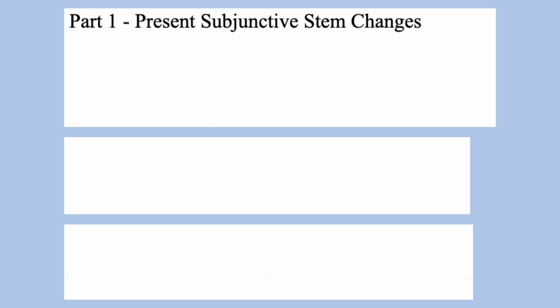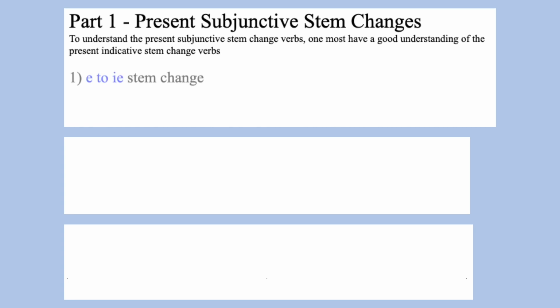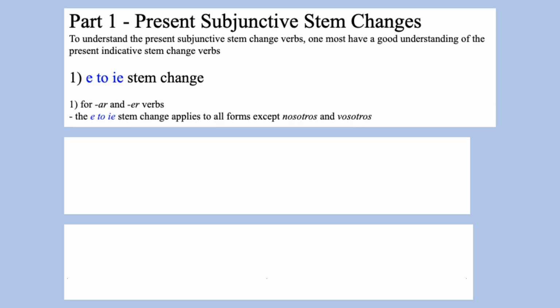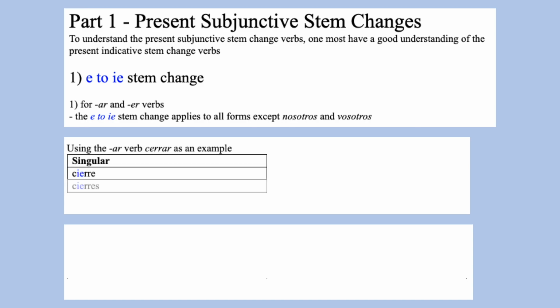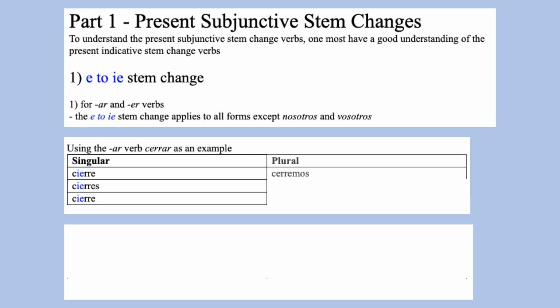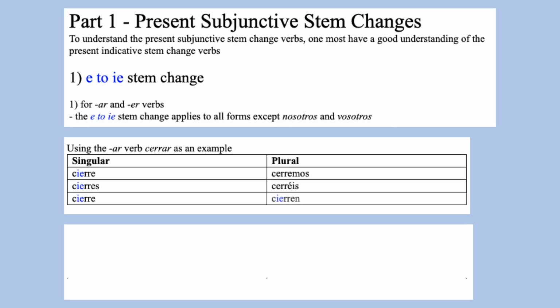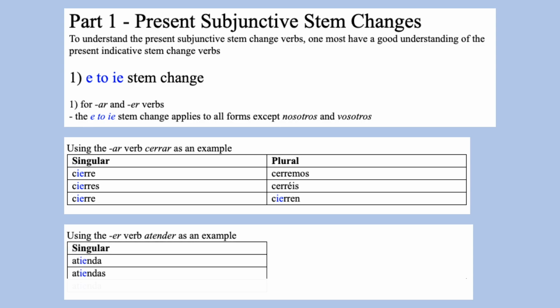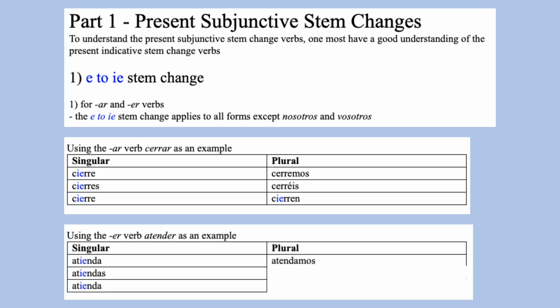Starting off with present subjunctive stem changes, we have the E to IE stem change, which for AR and ER verbs applies to all forms except nosotros and vosotros. So for cerrar, we have cierre, cierres, cierre, cerremos, cerréis, cierren. For atender, we have atienda, atiendas, atienda, atendamos, atendáis, atiendan.